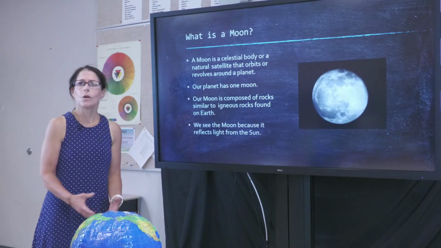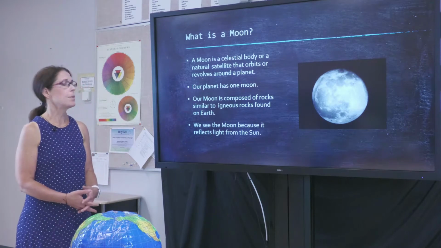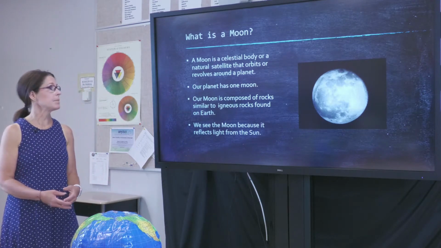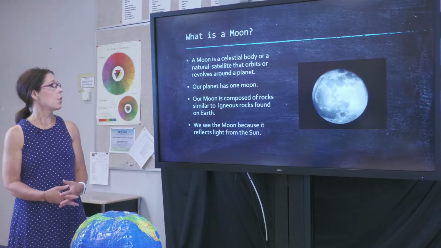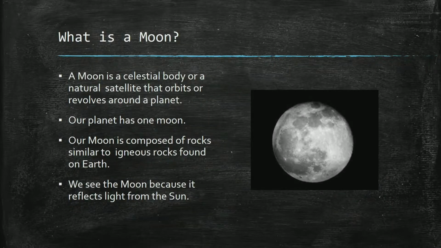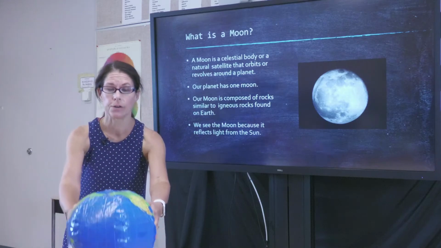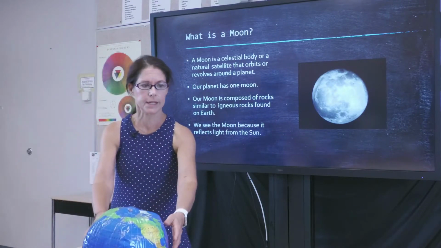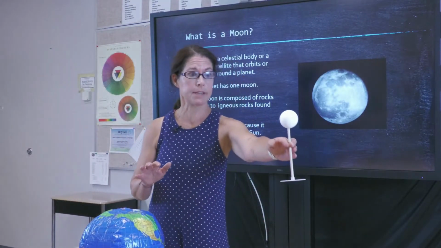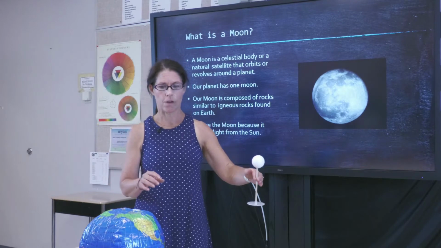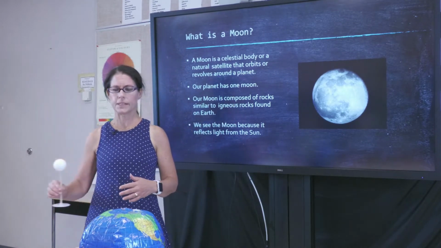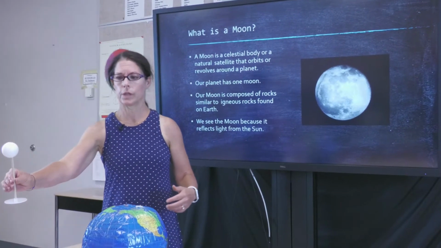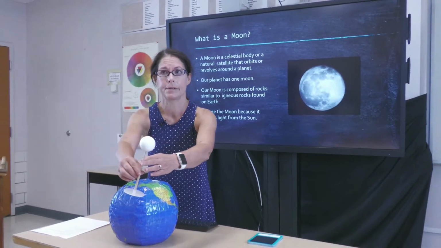First of all, what is the moon? The moon is a celestial body or a natural satellite that orbits or revolves around a planet. So for us, our planet is Earth. And here is a model of planet Earth. Our moon is a natural satellite, and this satellite revolves or orbits around the Earth in a predictable pattern.